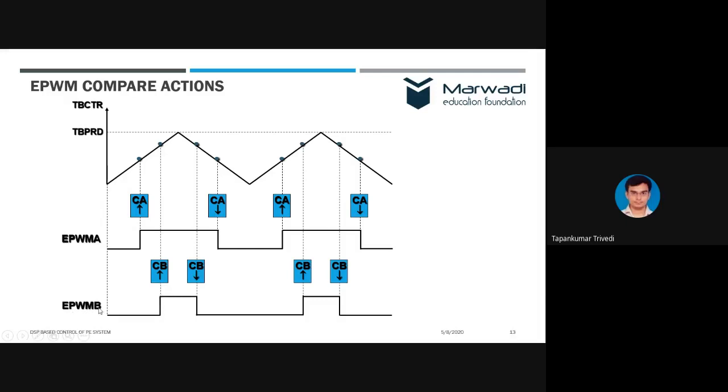Similarly, there is EPWM B, and here the value is this. Whenever there is a compare match between compare register B and the timer, the signal will go high, and next time we have configured it such that it will go low. We can also set it in any way. For example, it is earlier high and then goes low and then high again. That is your choice. You can configure it the way you wish.